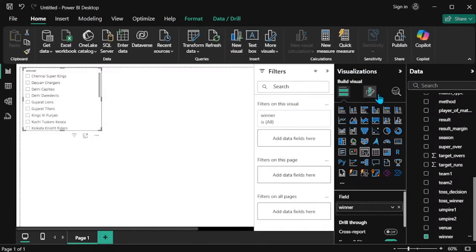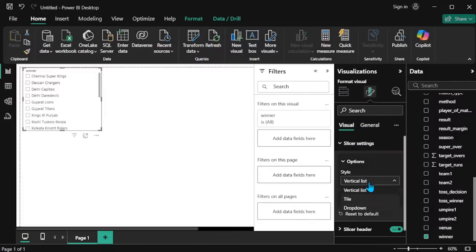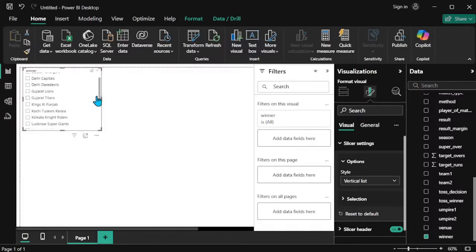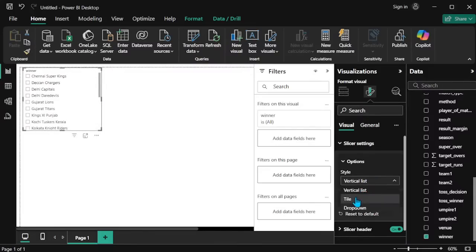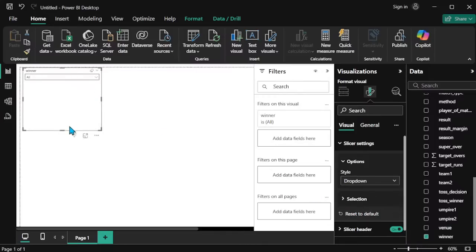Now I am converting the format of this particular visual. Going to slicer settings, as I already showed you, the slicer settings have some types. Vertical list shows all the details in list format, so the CSK and the other names are listed in order. If I change this to tile, the tiles appear button wise. If I go to dropdown, it hides into that option. If I click this dropdown button, all values are shown in list format.